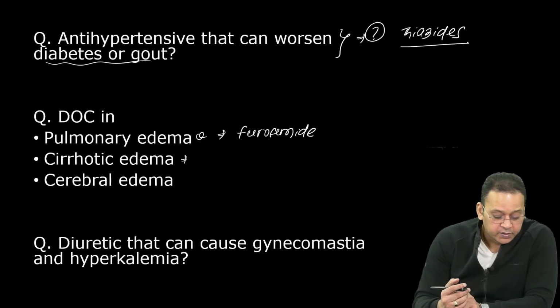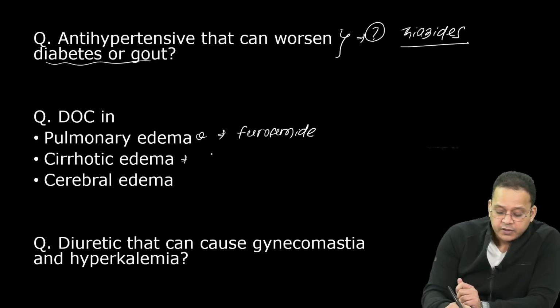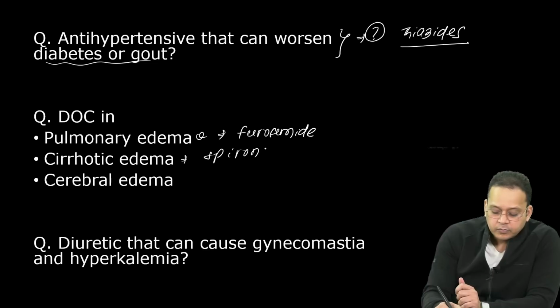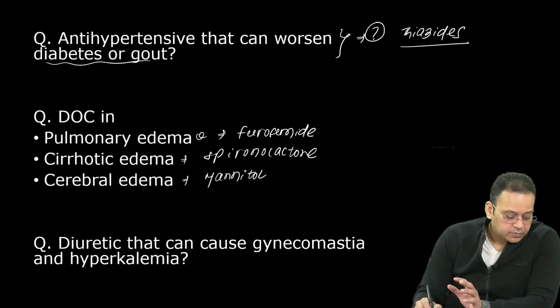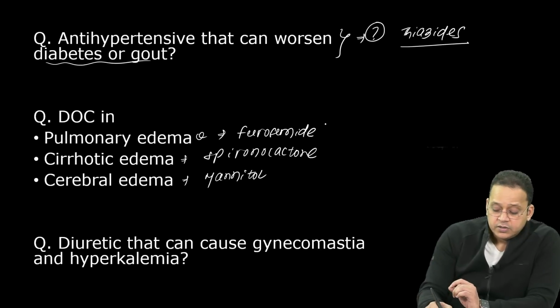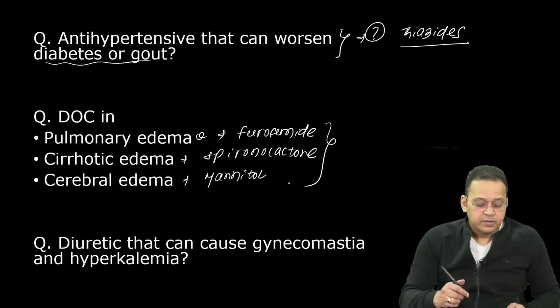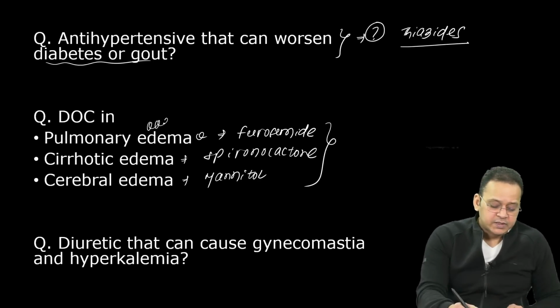What is the drug of choice in cirrhotic edema? Cirrhotic, cirrhosis, cirrhotic. Spironolactone. What is the drug of choice in cerebral edema? Mannitol. Right. Cerebral edema, mannitol. So 3 edema, you have to remember, these are absolutely, and the most frequently asked is this one. सबसे commonly इस पे पूछा जाता है सवाल.